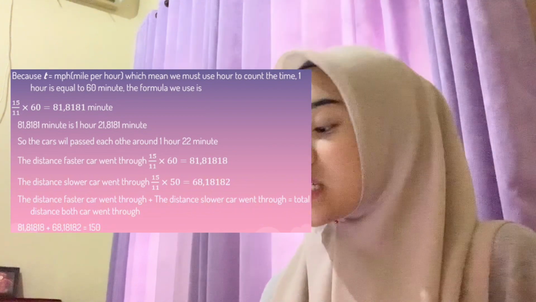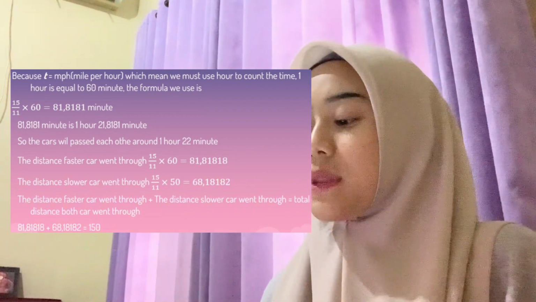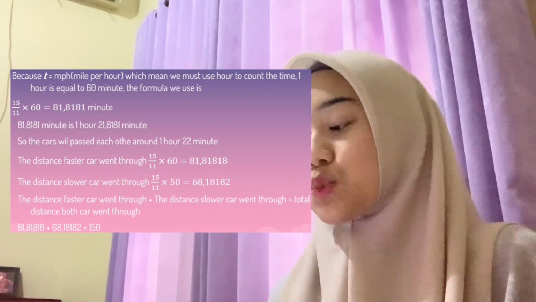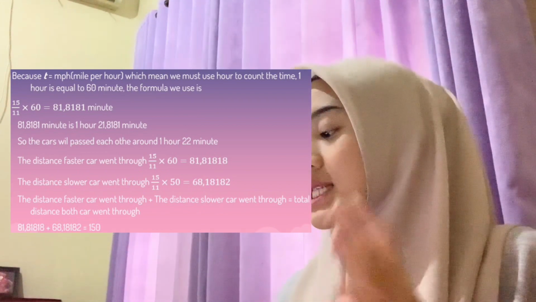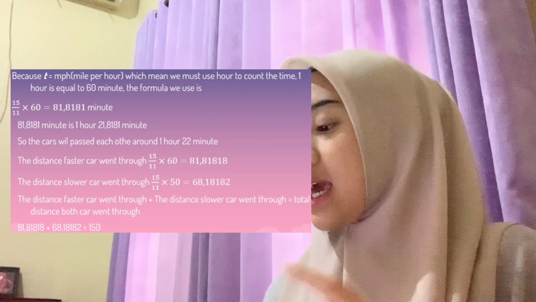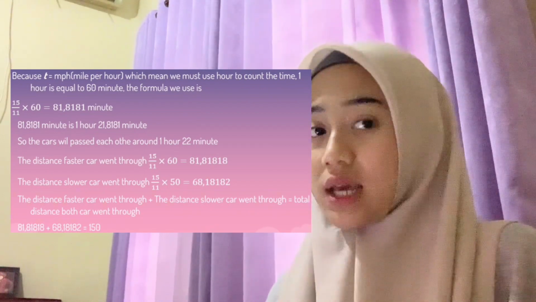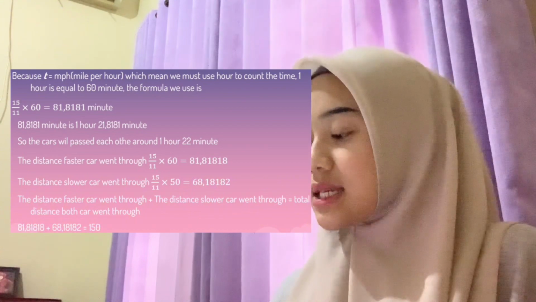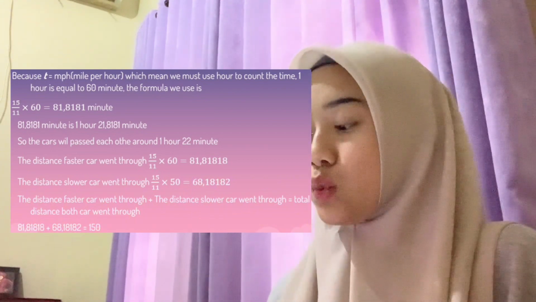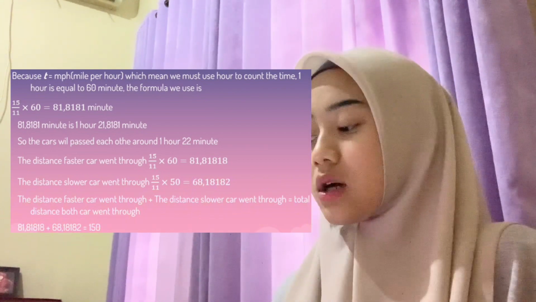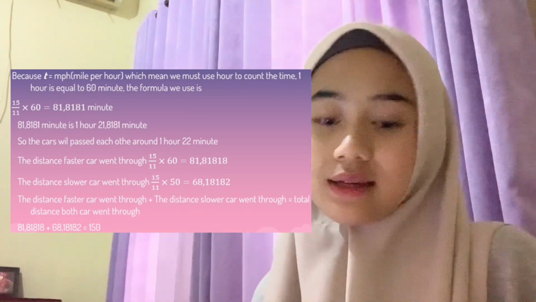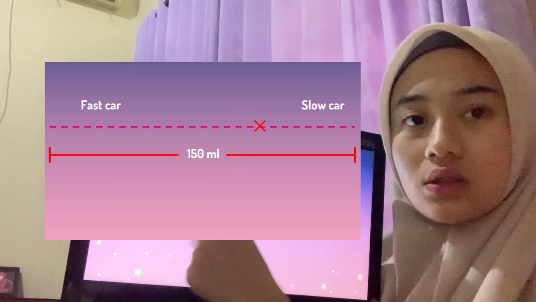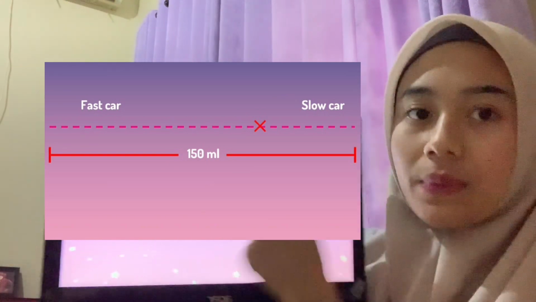The distance the faster car went plus the distance the slower car went is the total distance both cars went. 81.81818 plus 68.18182 is 150. So this is the distance of the 2 cars, faster and slower car.